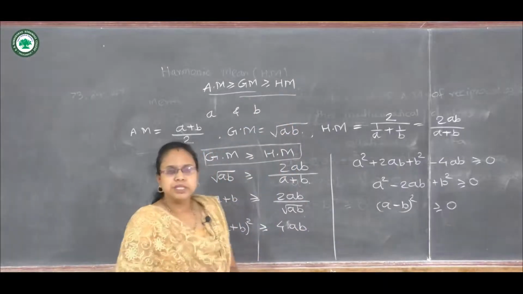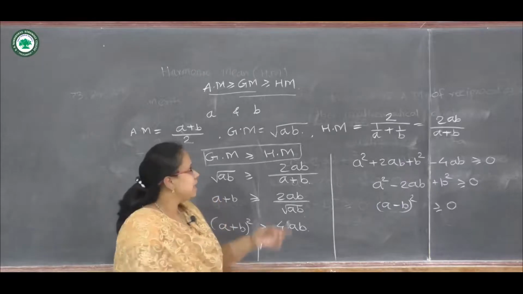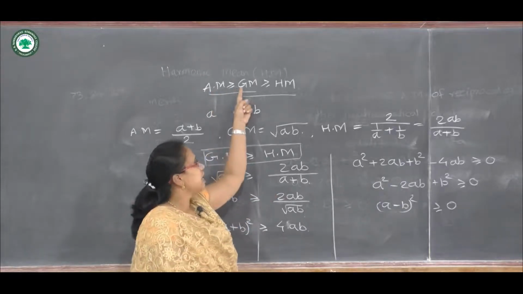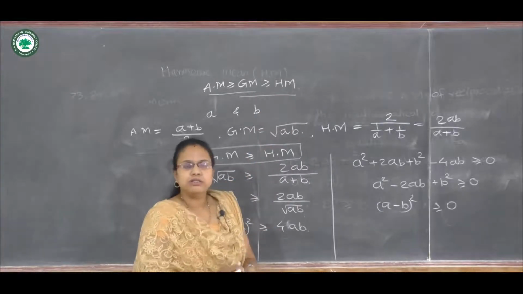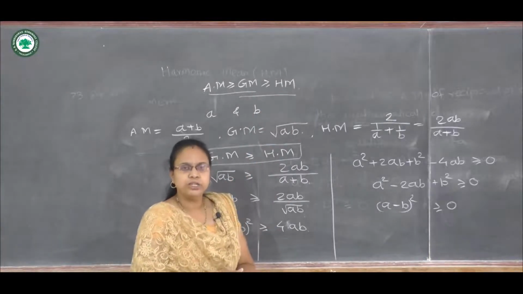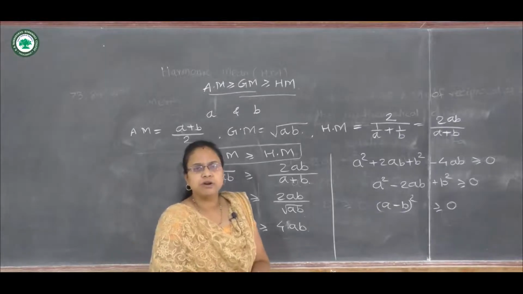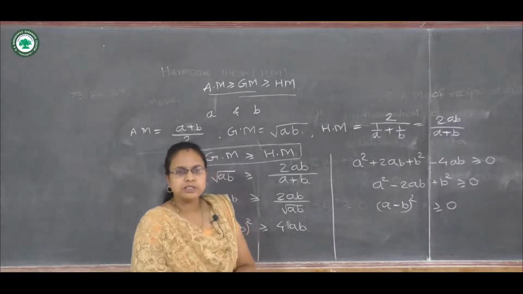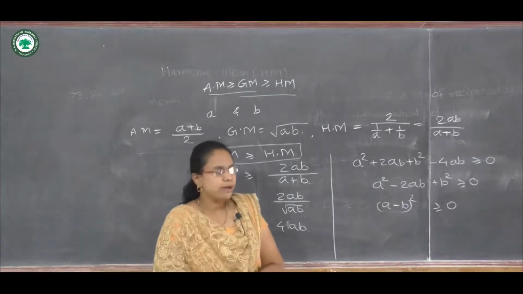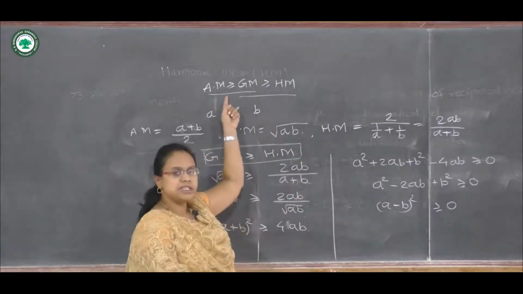Now from these two results we can easily say that arithmetic mean is greater than geometric mean, which is greater than harmonic mean. We have done this for only two observations, and this result can be generalized for n observations. Suppose there are 3 observations A, B and C, then we can prove the same and get this result.